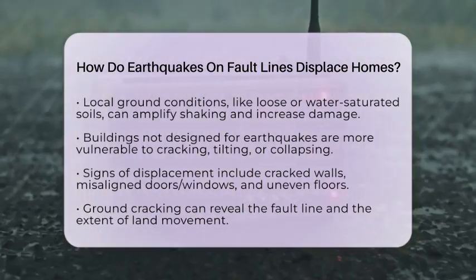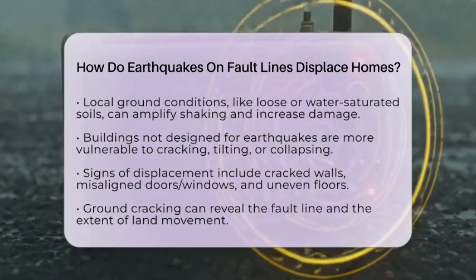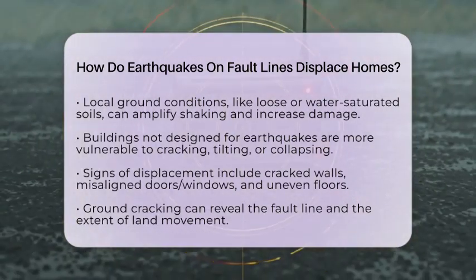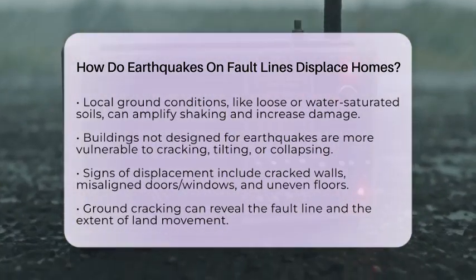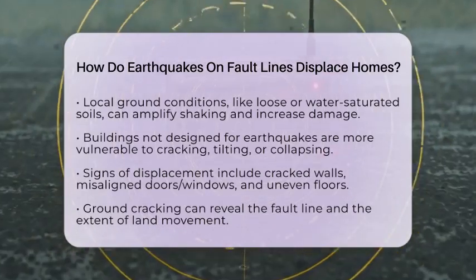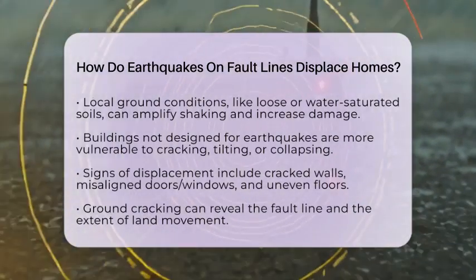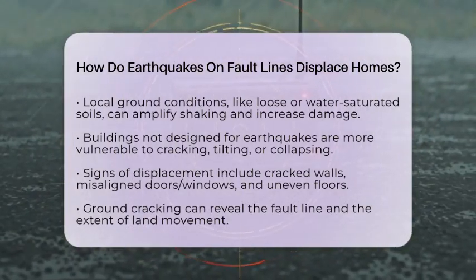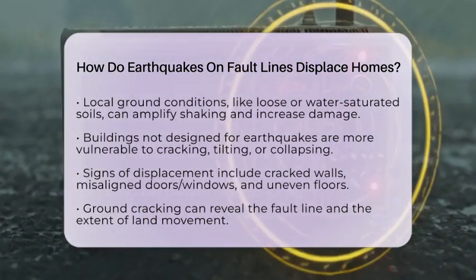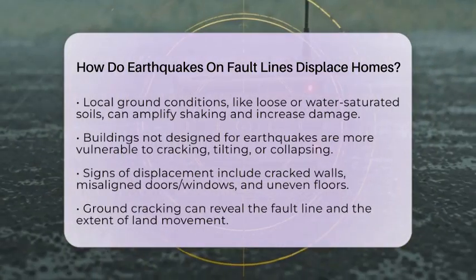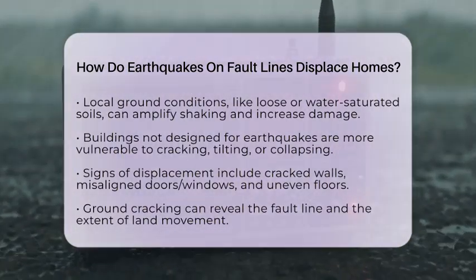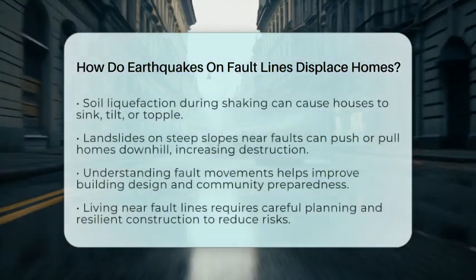Buildings that aren't built to withstand earthquakes are especially vulnerable. Homes with weak foundations or poor design can crack, tilt, or even collapse when the ground shifts suddenly. Signs of displacement include cracked walls, misaligned doors or windows, and uneven floors. Sometimes, the ground itself cracks open, revealing the fault line and showing how far the land has moved.